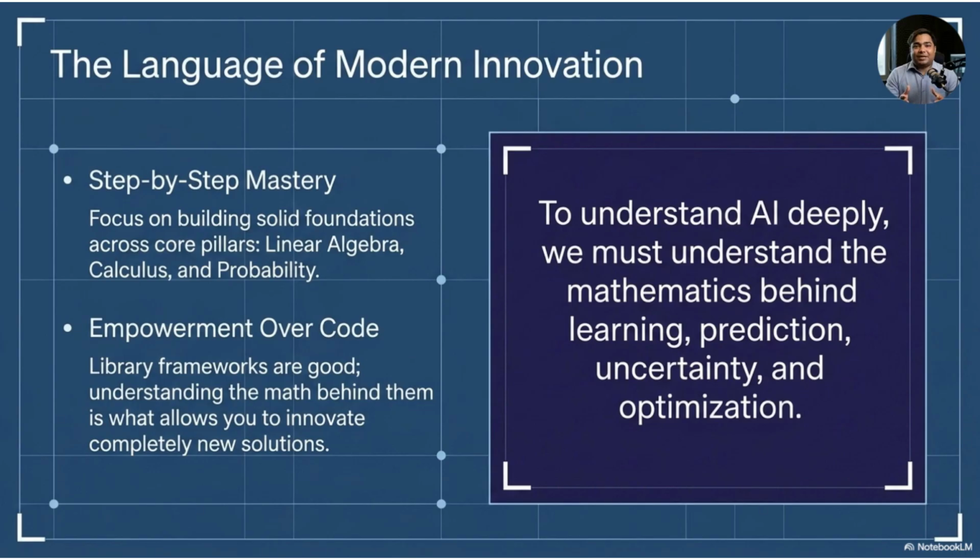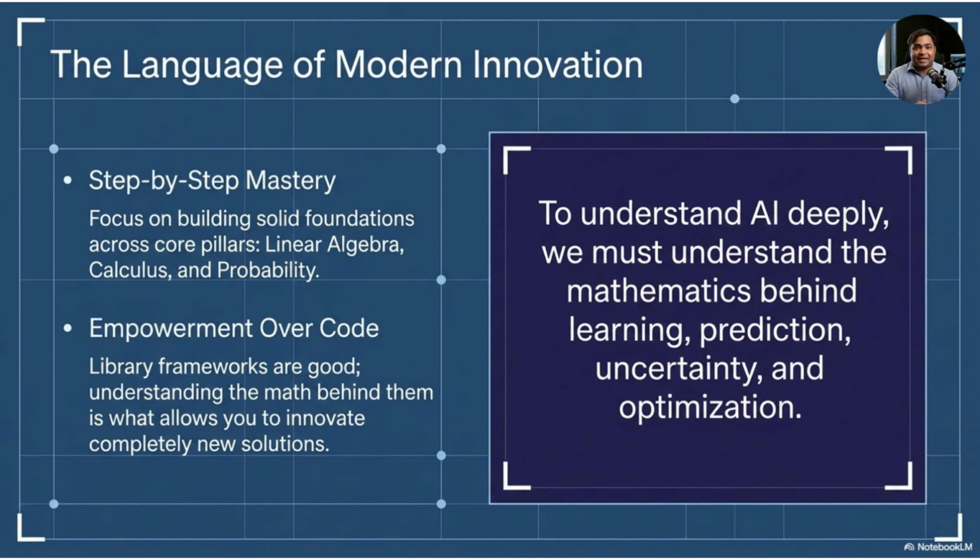Now let us conclude the lecture. Many students feel that mathematics is difficult. That is normal. Mathematics requires patience and practice, but in AI, mathematics gives us power. If we only learn how to use libraries, we can run existing models. But if we understand the mathematics behind the models, we can design better systems, debug problems, improve performance, and create new solutions. For example, if a model is not learning properly, mathematical understanding helps us ask the correct questions.